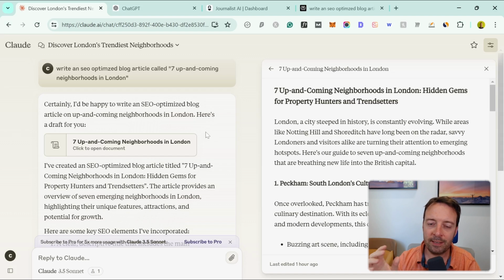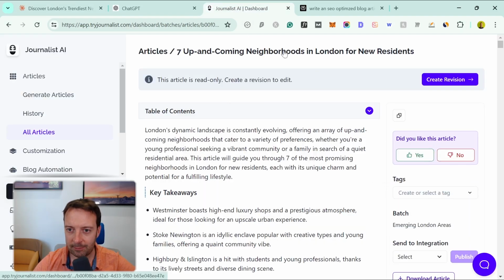So one thing to think about with these general purpose tools is the difference between a feature and a workflow. So often this is just one part of creating a whole workflow of creating a blog post for your website, right? You also need the images, you might need videos, you might need to check things. So it's a whole workflow step by step that you need to do to create and publish a blog post for your website. So let's look now at Journalist AI with the same title again.